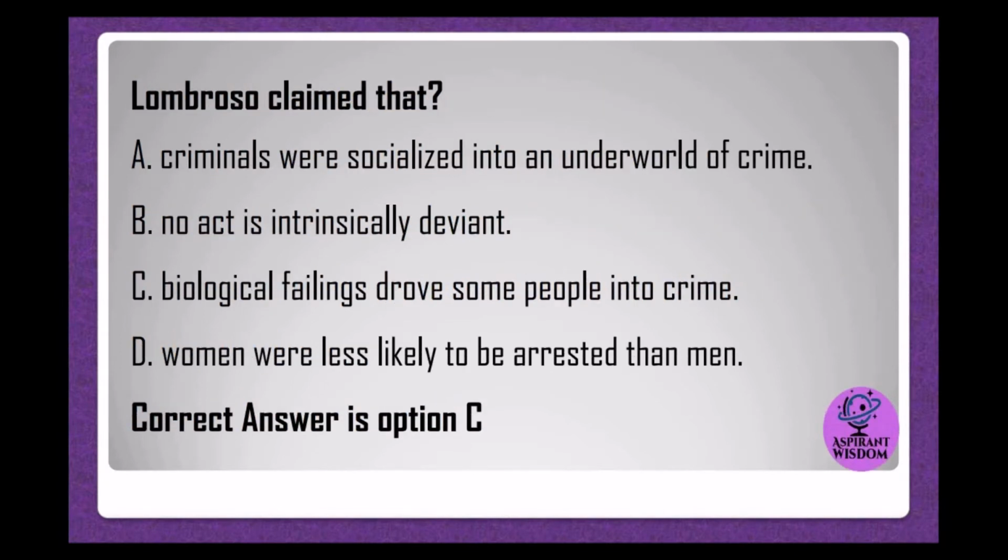Lombroso claimed that A. criminals were socialized into an underworld of crime. B. no act is intrinsically deviant. C. biological failings drove some people into crime. D. women were less likely to be arrested than men. Correct answer is option C.